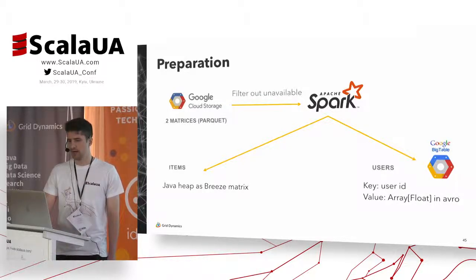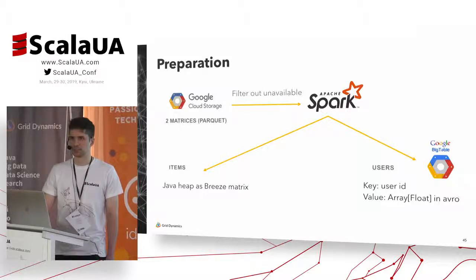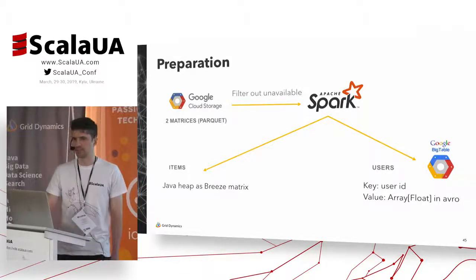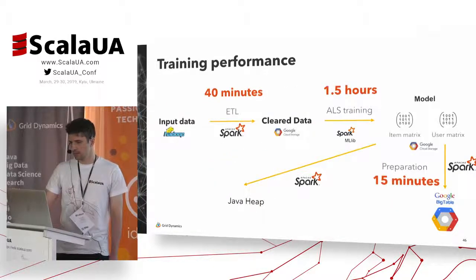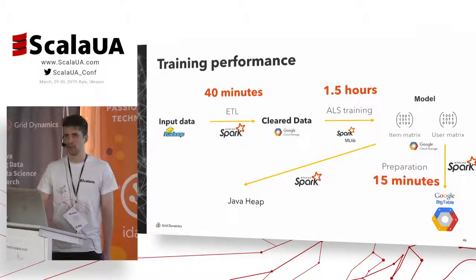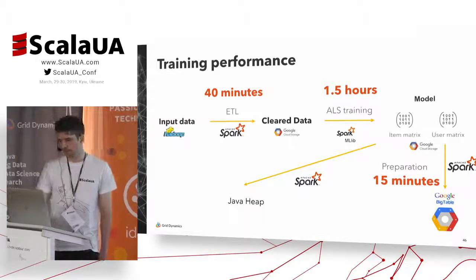And the item metrics we just store in application memory as a Java object, because we need the whole matrix to provide recommendations for any item or any user, and that's just too expensive to store in any storage. This is how much time it takes. So we can play around with ALS parameters and make the training time more or less.